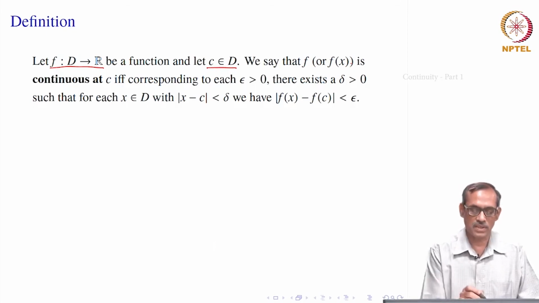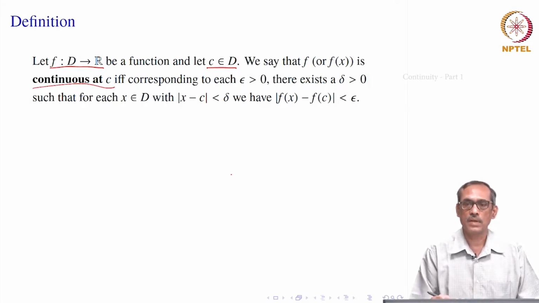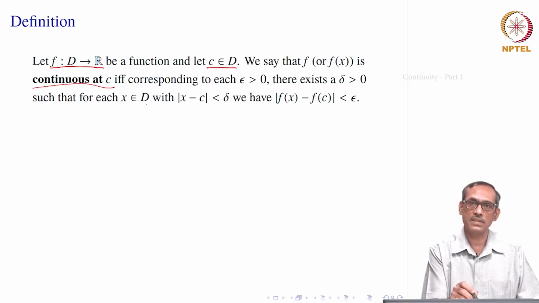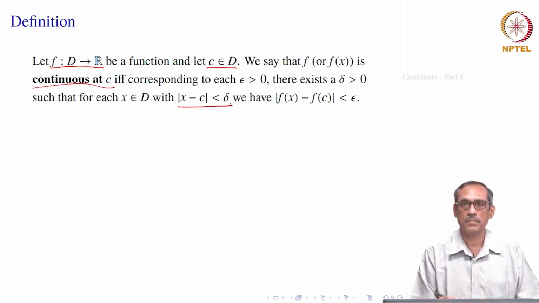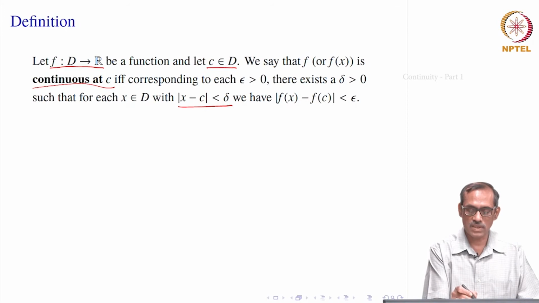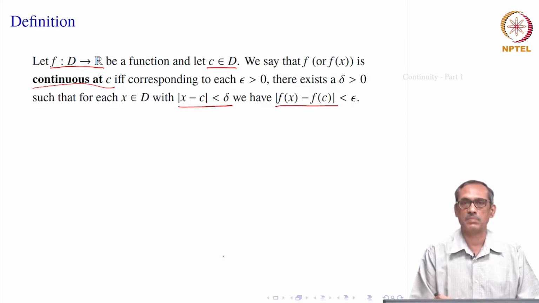So, we say that f(x) is continuous at C if, corresponding to each epsilon greater than 0, there exists one positive delta such that for all those x inside D for which the inequality |x - c| < delta is satisfied, that means, for all x inside D intersection the delta neighborhood of C, we should have |f(x) - f(c)| < epsilon.